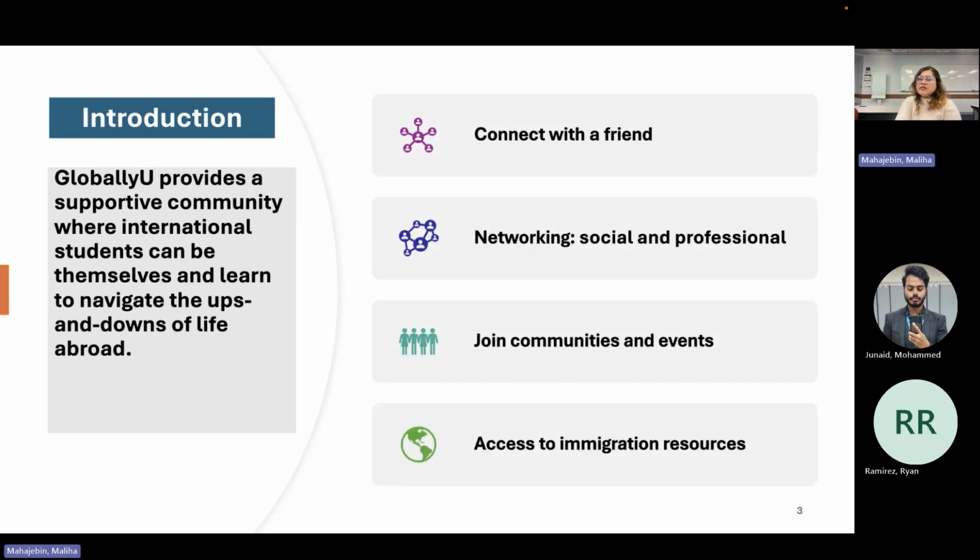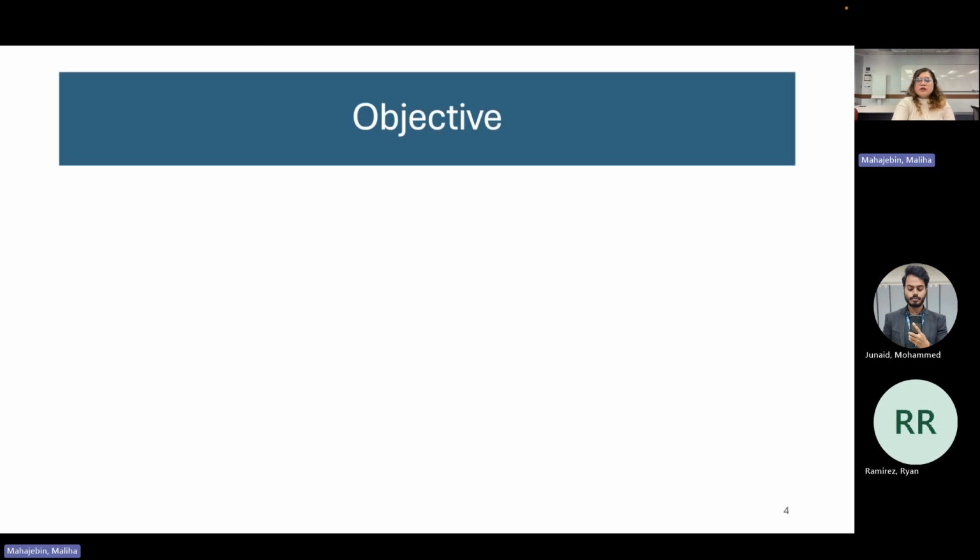And these are the features we deploy in our website, like connecting with friends, networking socially and professionally in both lives, joining communities, both US communities and cultural communities and events, and also access to immigration resources like I-94 and other resources.